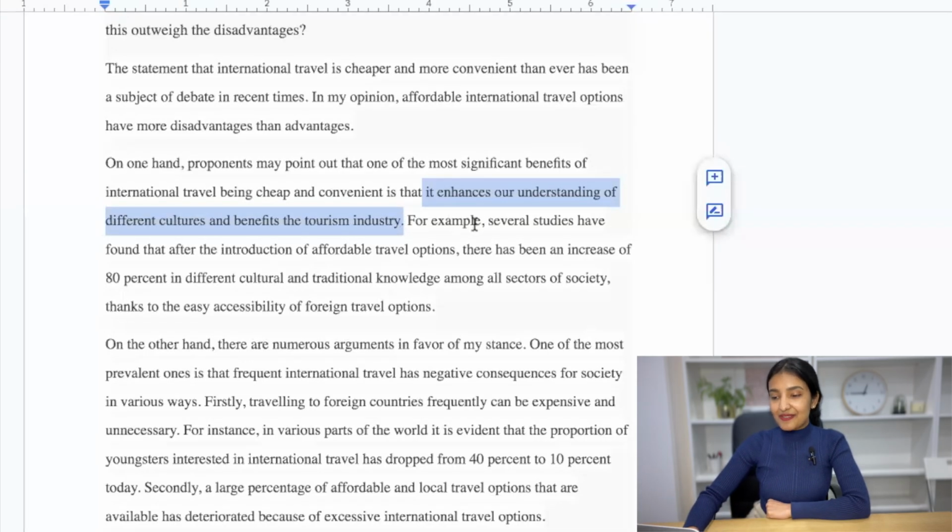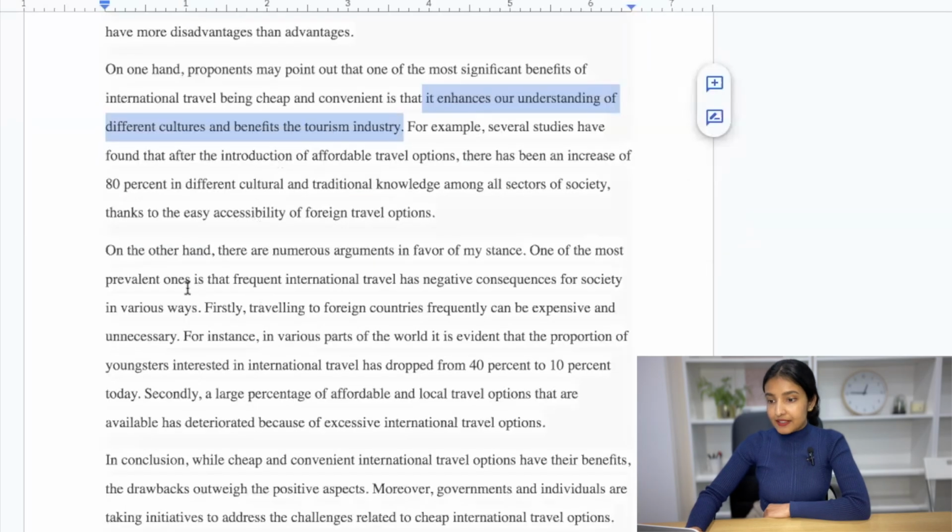For example, several studies have found that after the introduction of affordable travel options, there has been an increase of 80% in different cultural and traditional knowledge among all sectors of society. So the point which I mentioned, I again paraphrased it slightly to give it as an example, thanks to the easy accessibility of foreign travel options. So instead of using the word international travel again, I used foreign travel.